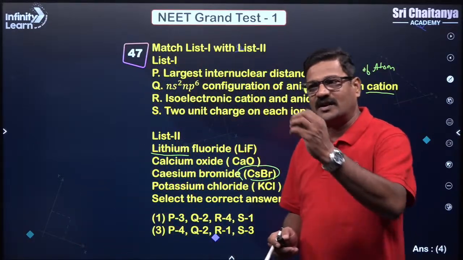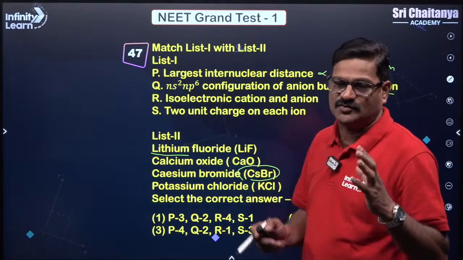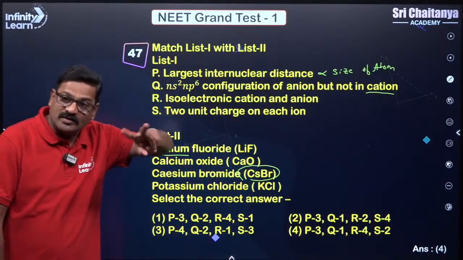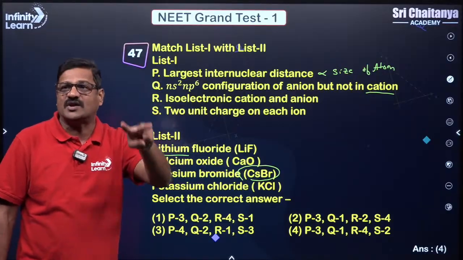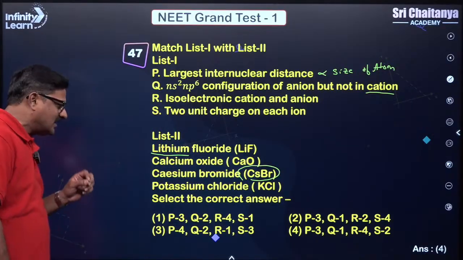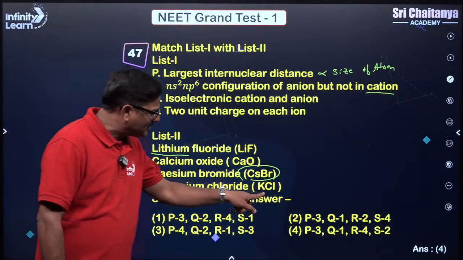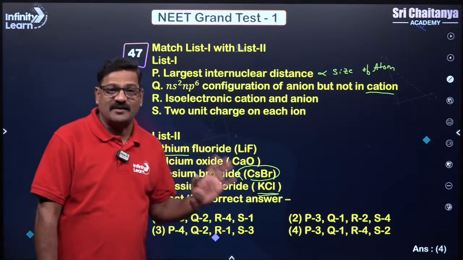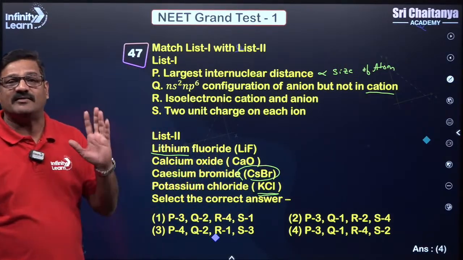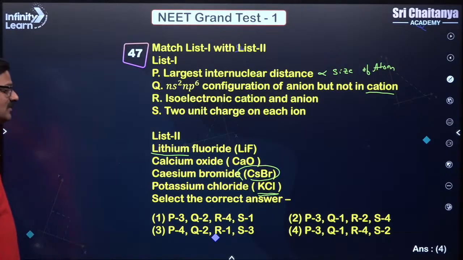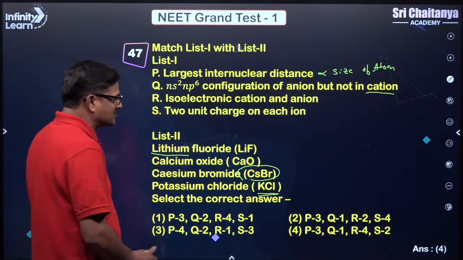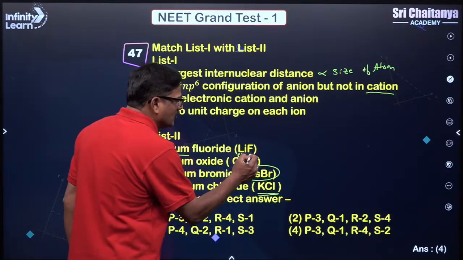So dear students, we can discuss the doubts in the chat box. Okay, and also isoelectronic, both cation and anion भी isoelectronic होना चाहिए. इसके लिए you can take potassium chloride, K+ and Cl-. K+ and Cl- have the argon configuration and a unit charge on each ion. Of course, calcium 2+ and O2-.